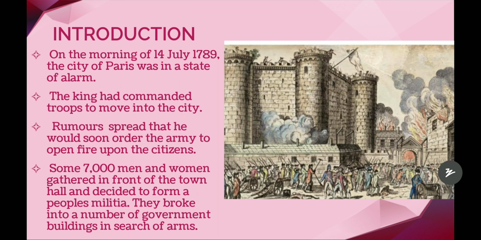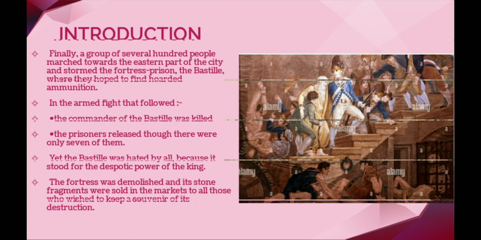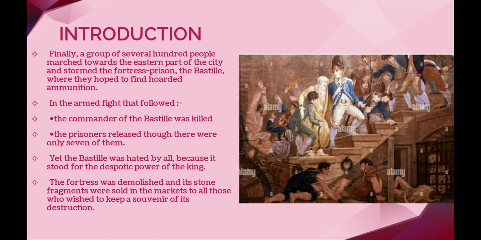So finally, a group of 700 people marched towards the eastern part of the city and stormed the fortress prison. What happened? Storming means attacking with force. The 700 people marched towards the eastern part of the city of Paris, and they stormed the fortress prison.